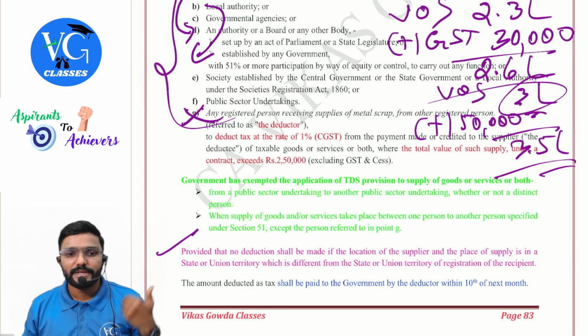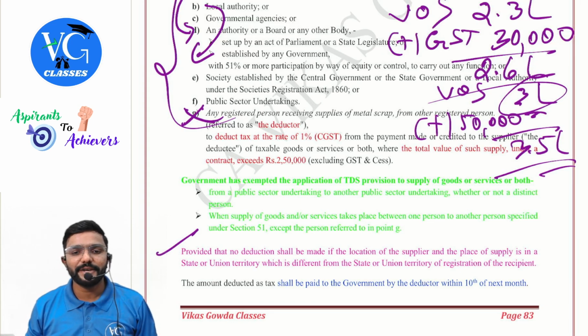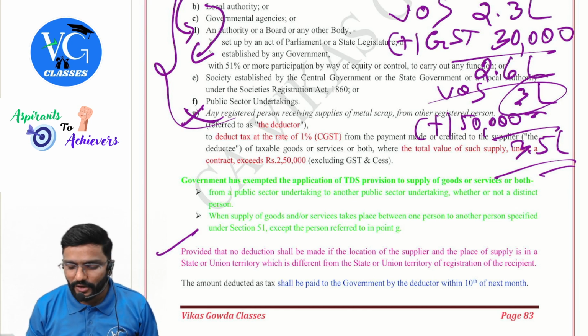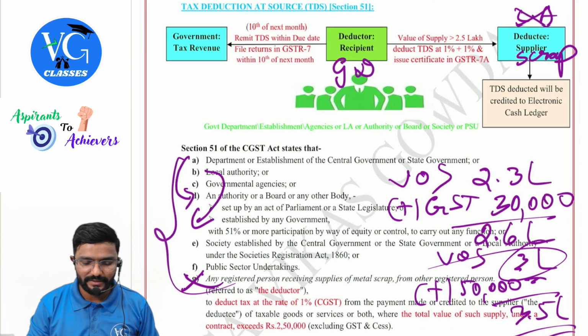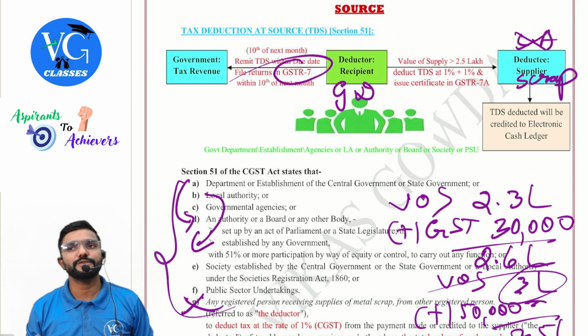The amount deducted as tax shall be paid to the government by the deductor within 10th of next month, guys. That I have given already. In GSTR 7 also he has to file.